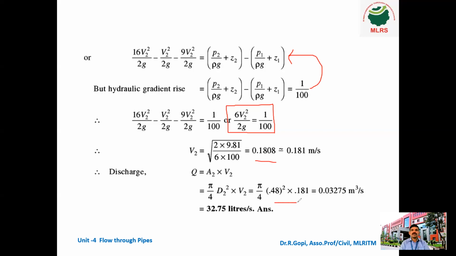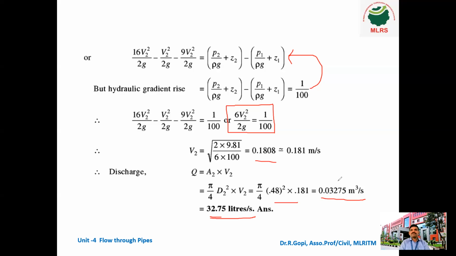So substitute all the values, and we found the final answer: 0.03275 meter cube per second, since we substituted all the values in terms of meter and second only.